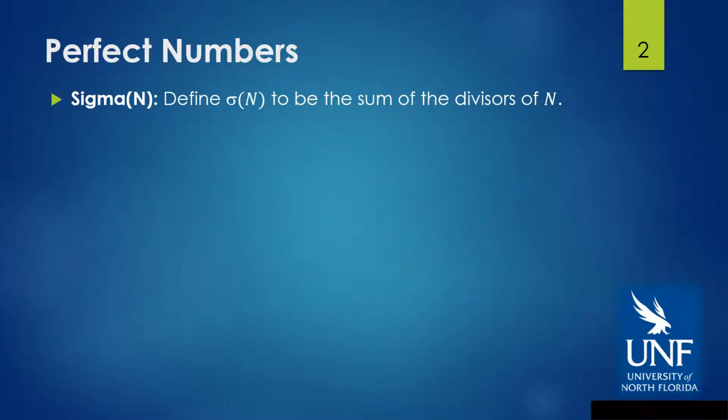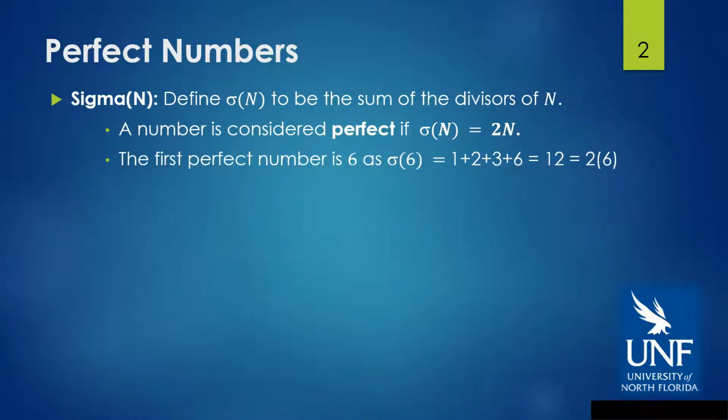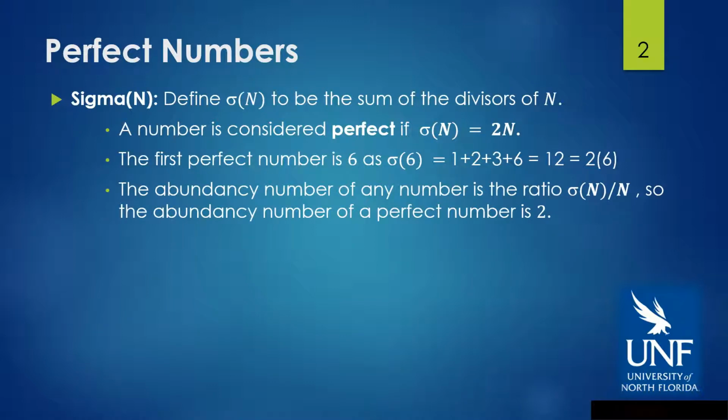If we define sigma of n to be the sum of the divisors of n, then a number is considered perfect if sigma of n is 2n. The most famous example, or the one most used, is 6, as sigma of 6 is 1 plus 2 plus 3 plus 6 is 12, which is 2 times 6. The abundancy number of any number is the ratio sigma of n over n, so the abundancy number of any perfect number has to be 2. We'll be exploring this ratio in depth further on.